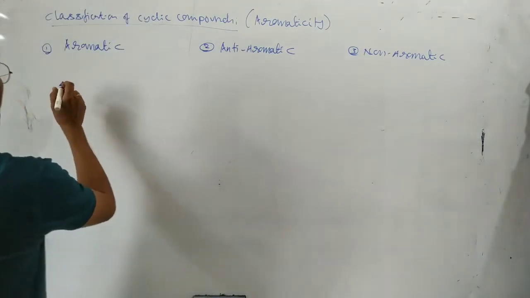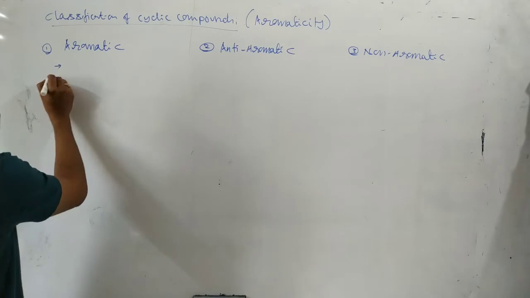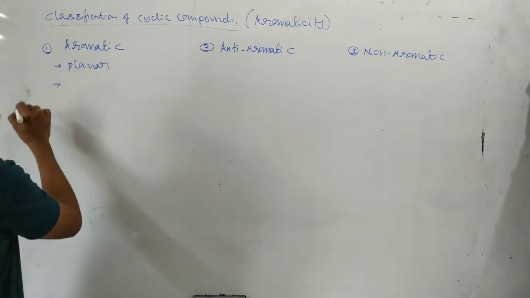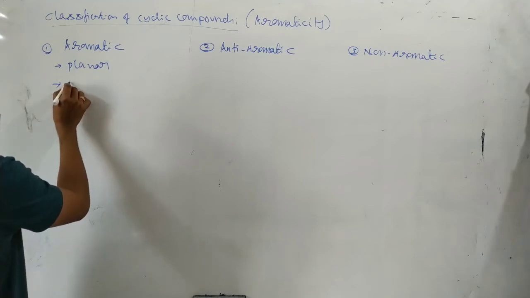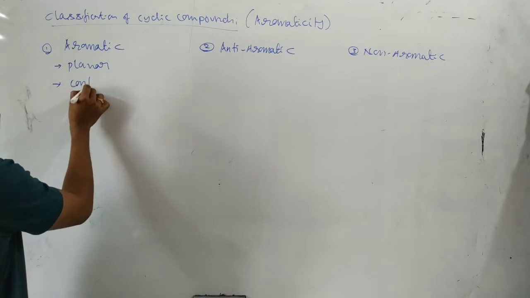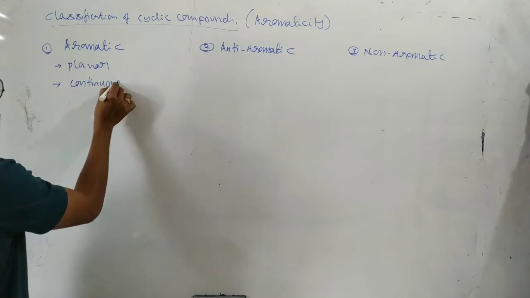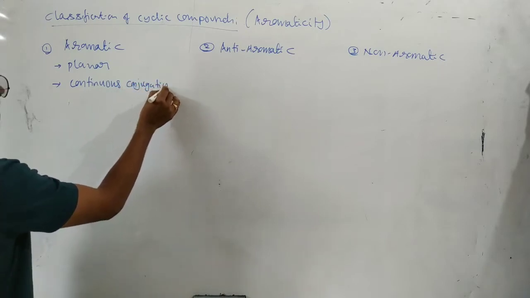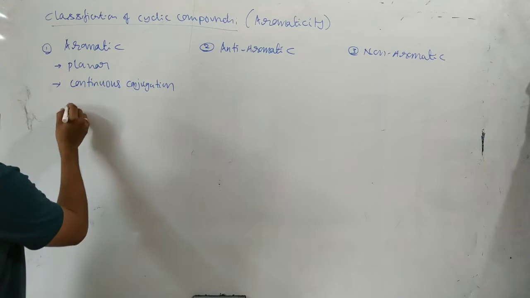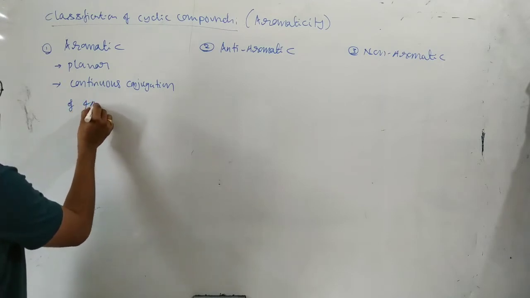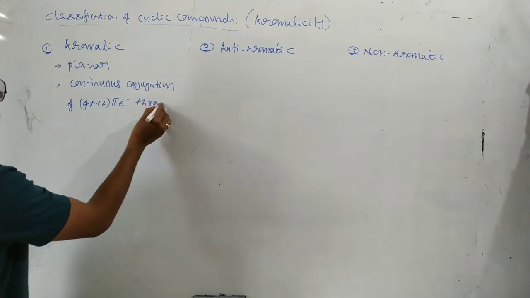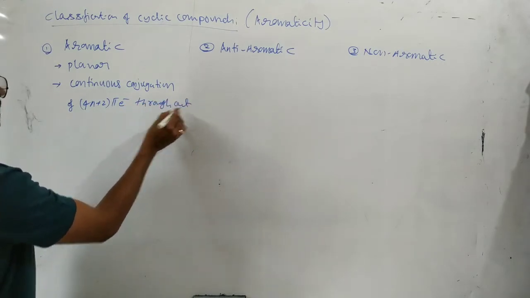Here, aromatic compound means the main point is the compound must be planar, or we can say simply, continuous conjugation of 4n plus 2 pi electrons throughout the ring.